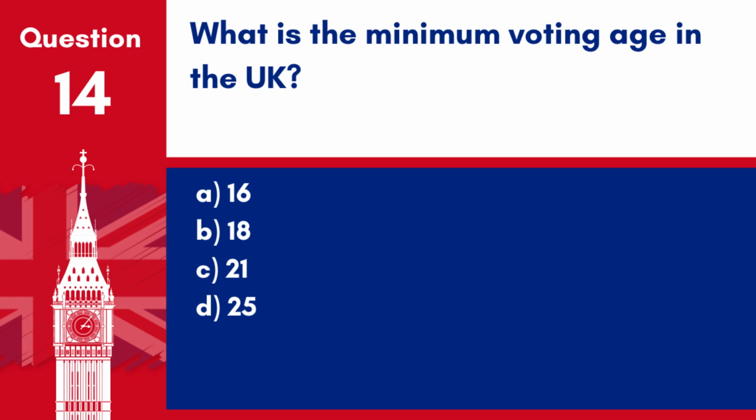Question 14. What is the minimum voting age in the UK? A. 16. B. 18. C. 21. D. 25. Answer B. 18. The legal voting age for nearly all elections in the United Kingdom is 18.